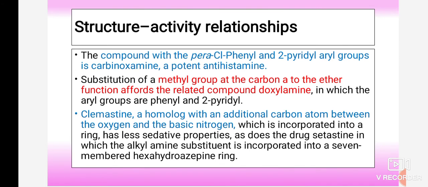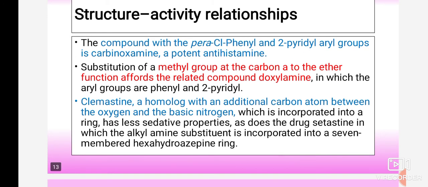So we have seen there is a presence of a linker between oxygen and nitrogen. Many times that linker is made up of 2 carbon atoms, that is, an ethyl substitution or ethyl side chain is present, which acts as a linker. But in clemastine, there are 3 carbon atoms between oxygen and the basic nitrogen.